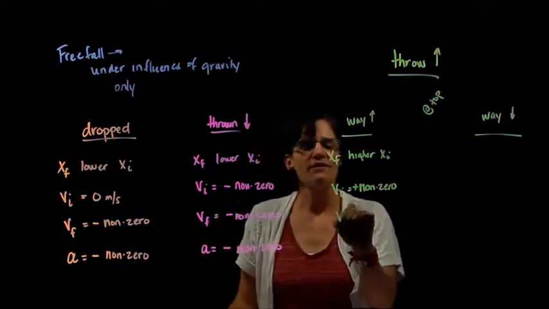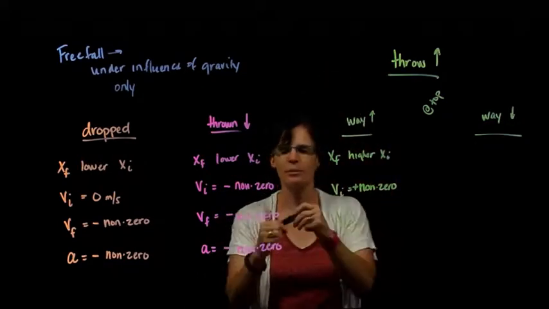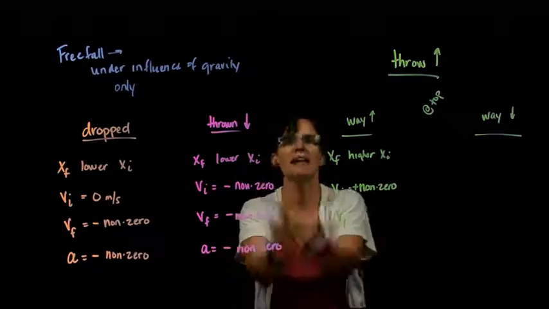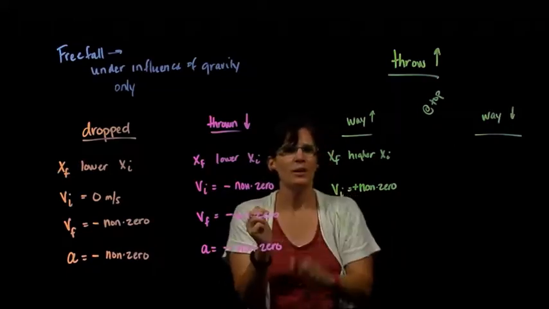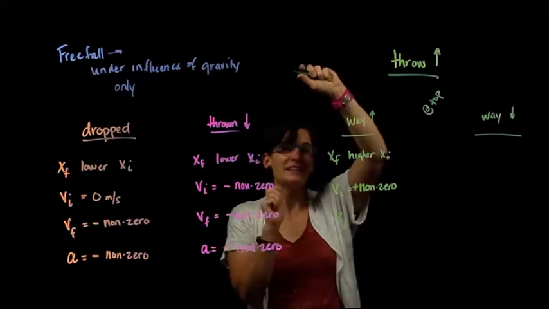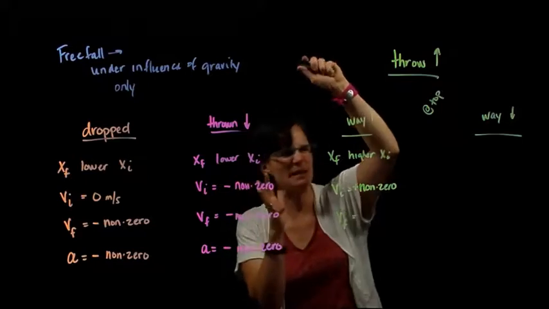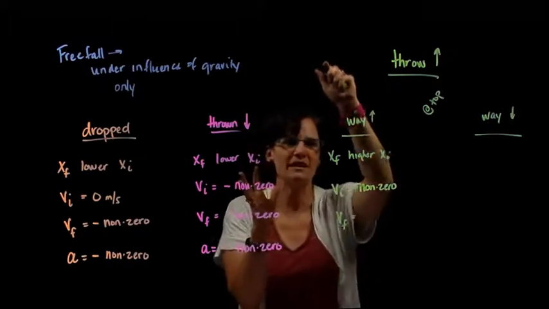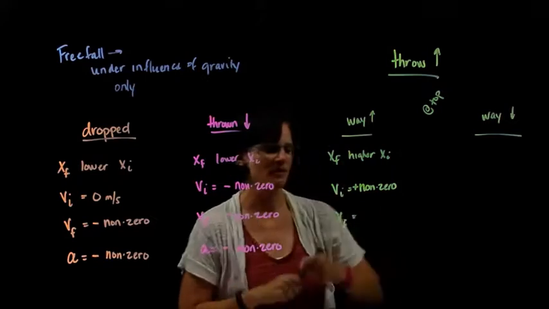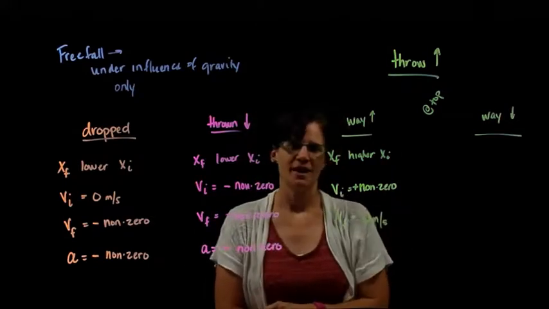What about my final velocity? My velocity at the very, very top. What does the object do right at the very top? Well, it slows down, slows down, slows down, passes through zero, comes to a zero velocity very, very briefly before it turns back around. So at the very top, I have a zero velocity.